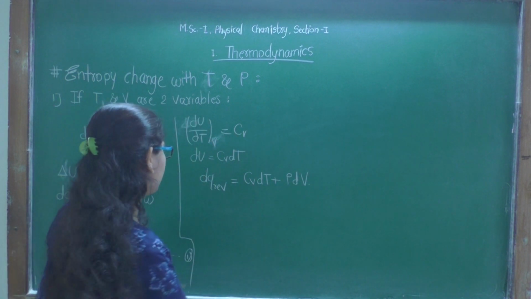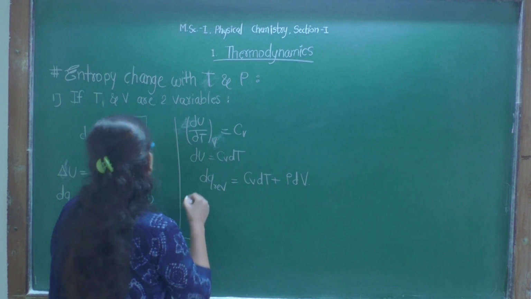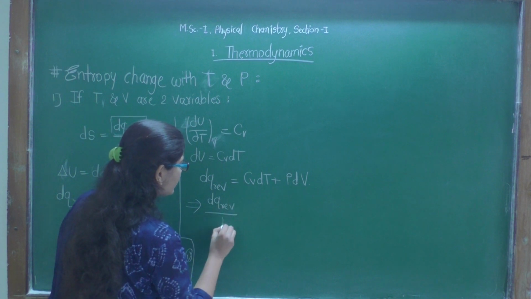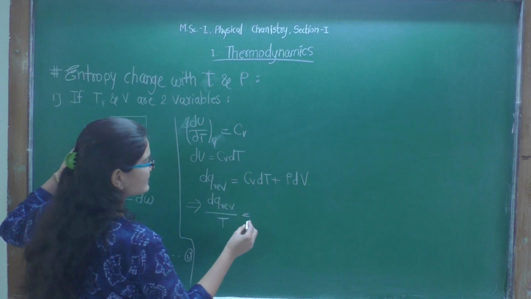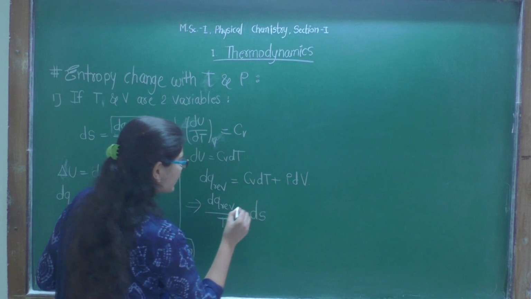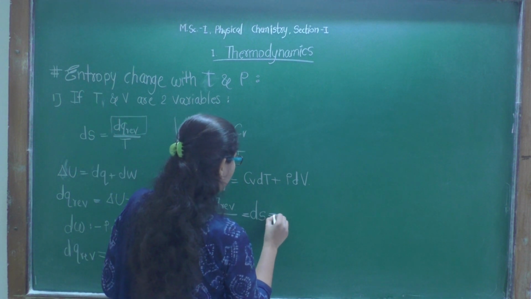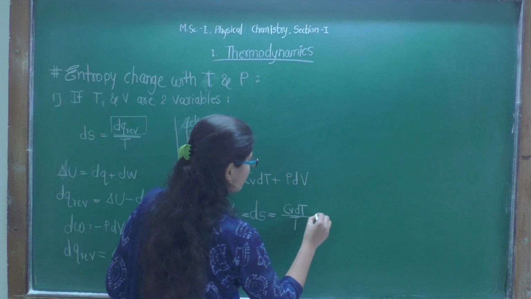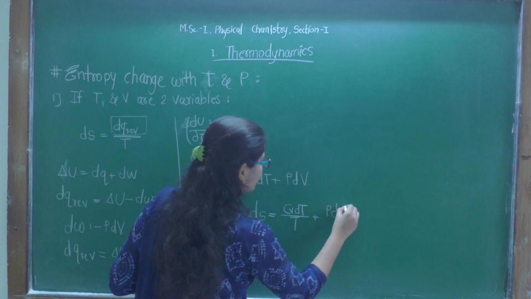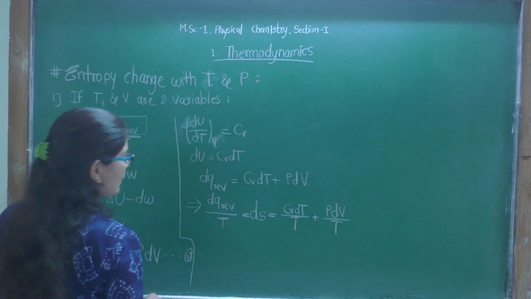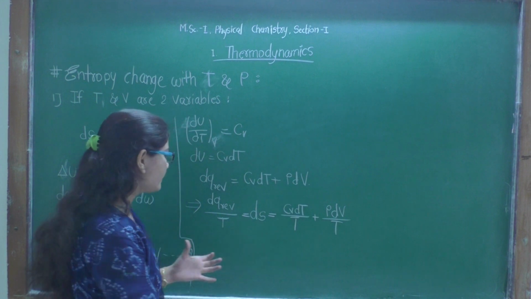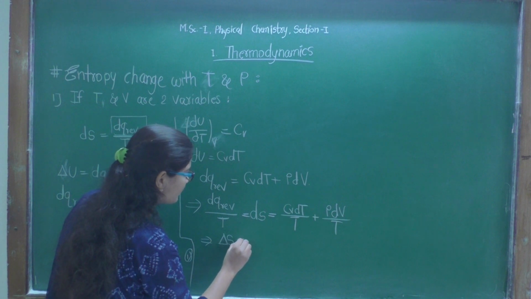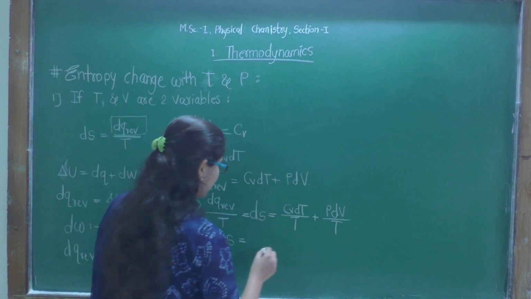Now let's divide by temperature. Then we will get this. So dq reversible by temperature is equal to dS. That is entropy. This is the formula for entropy, and it will be equal to Cv dT upon T plus p dV upon T. Now for finite change, what we will do, delta S will be equal to, now let's integrate this.